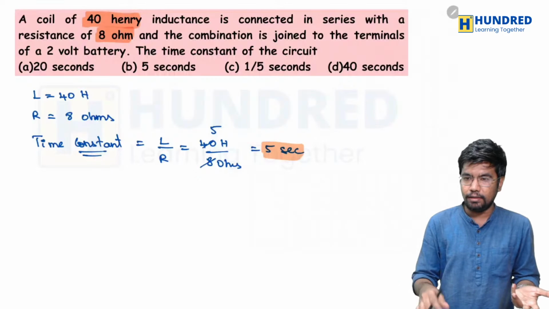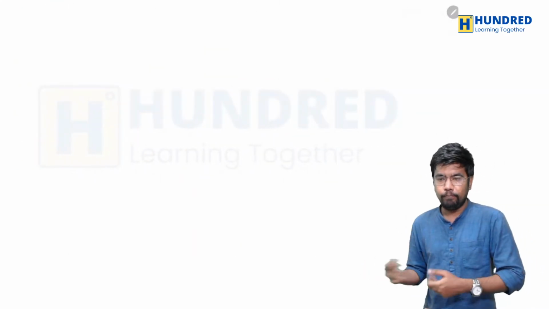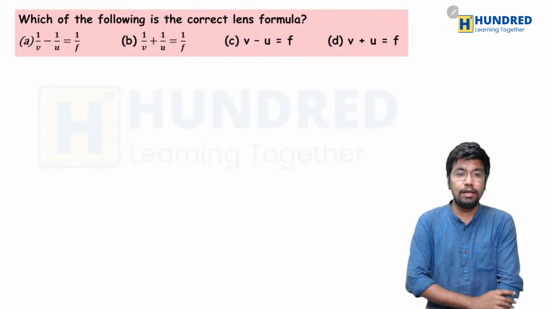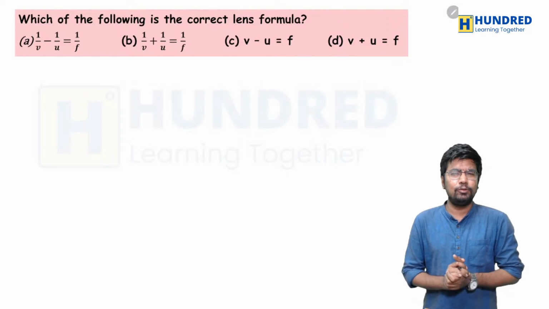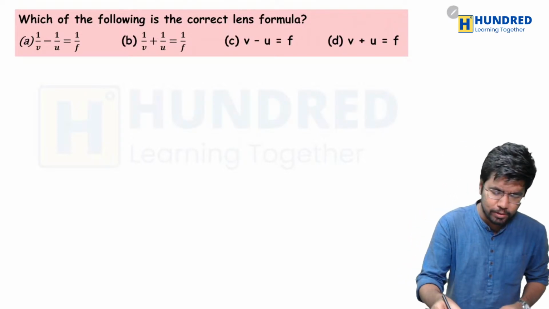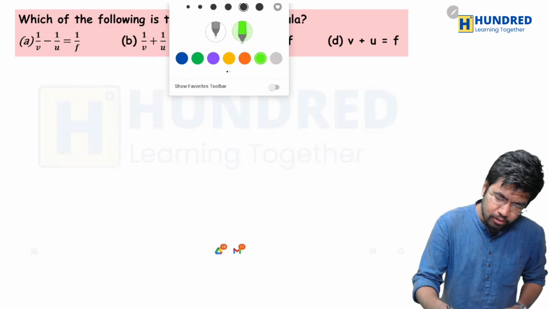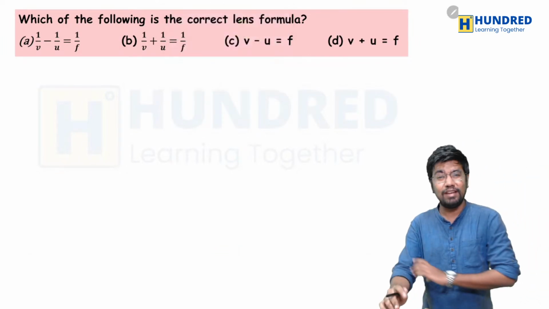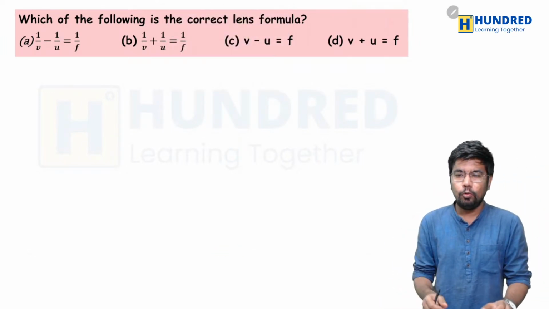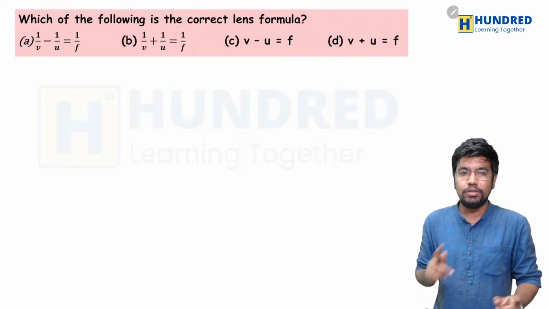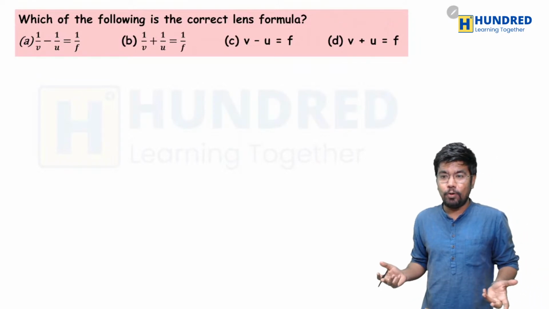Super easy, right? Now the next question: which of the following is the correct lens formula? Why is it that all these questions feel very easy? Because VITEEE is kind of very easy. So what do you think the answer here is? Which of the following is the correct lens formula?